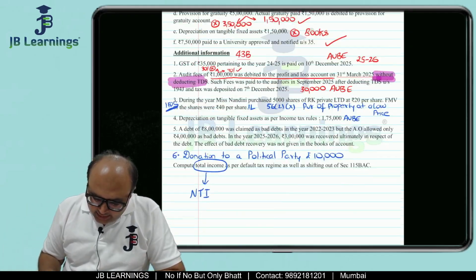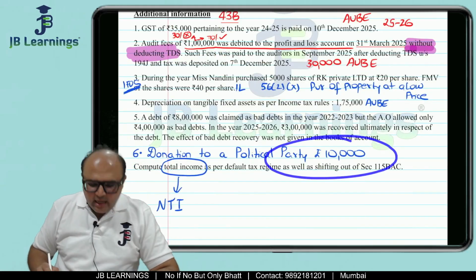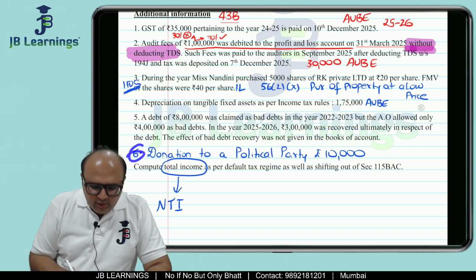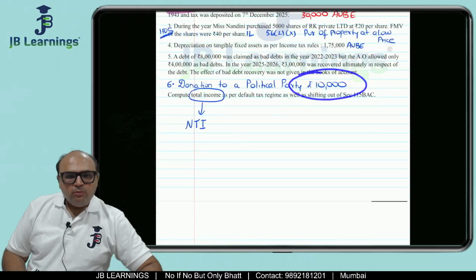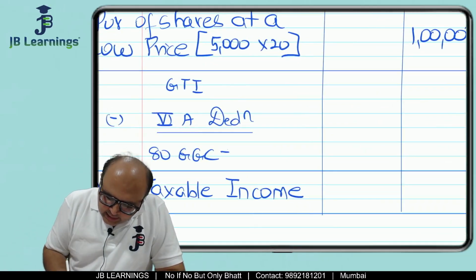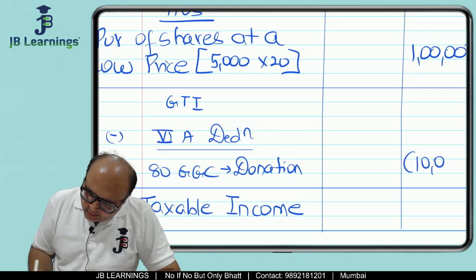Then the question says donation to a political party, 10,000. This I have added. This might not be there in your printout, but you add this because I also wanted one chapter 6 reduction also. So donation to political party 10,000. So in 80GGC you write donation to a political party 10,000. So you get 10,000 over here, correct?